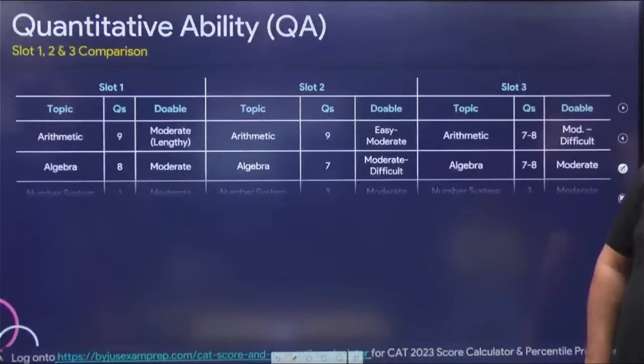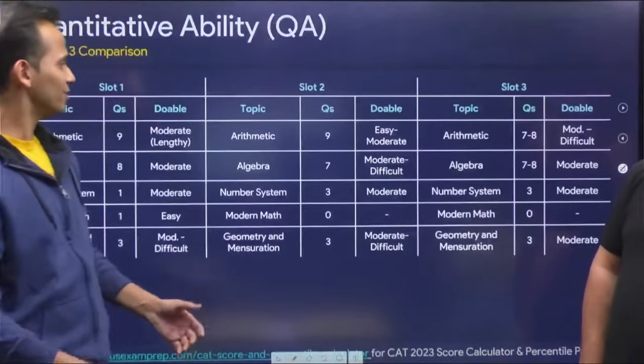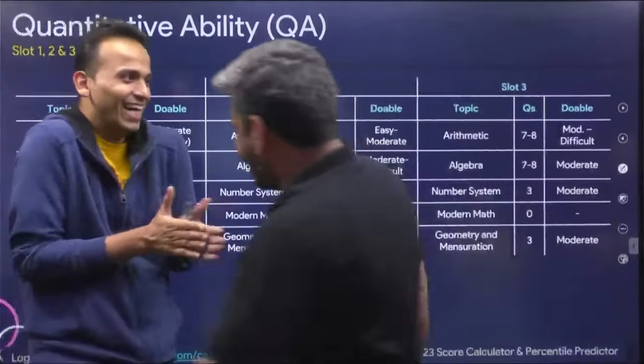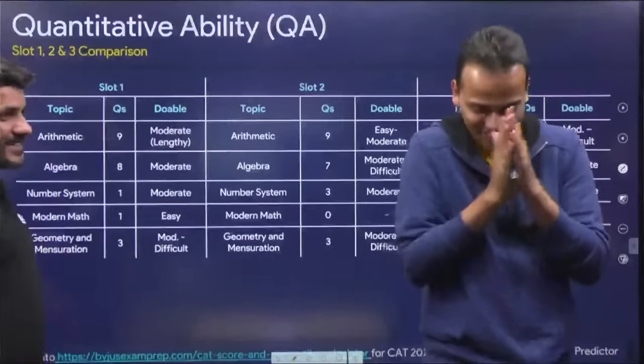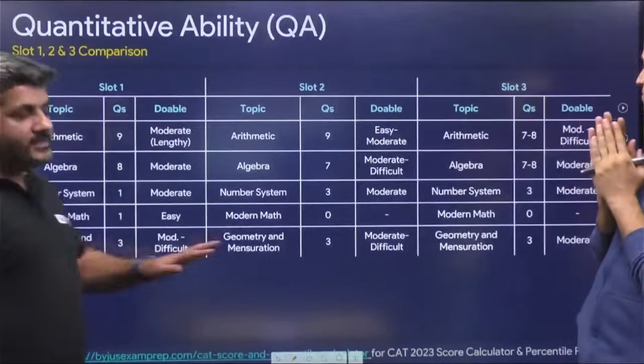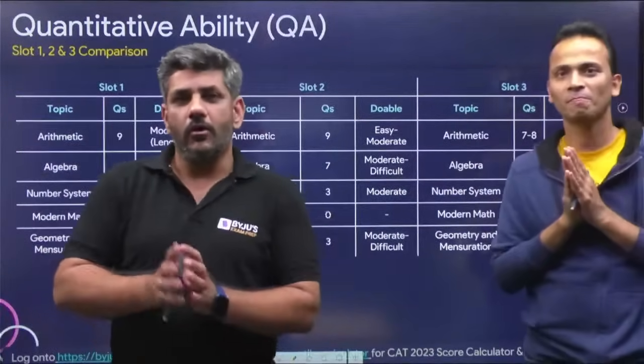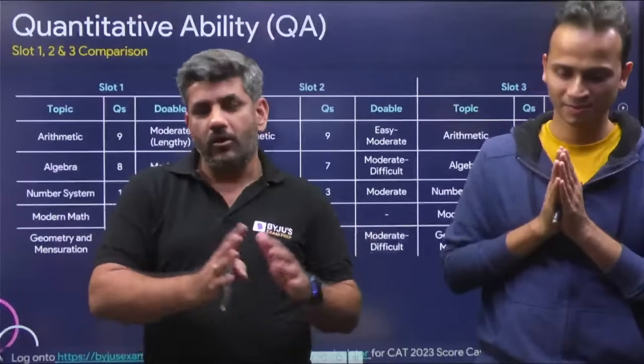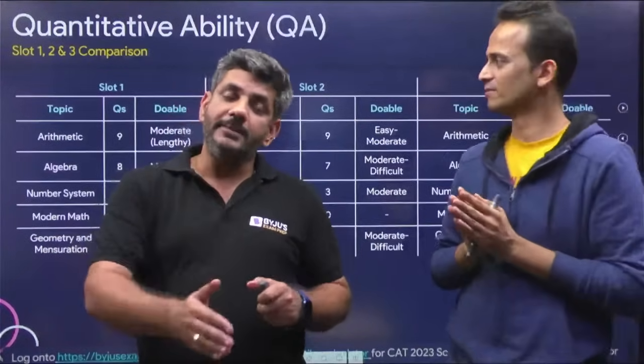All right. So who will do the analysis of this? This is the elephant in the room. Once again, this was one section which was almost of the same difficulty level in all 3 slots. Even the question types were almost the same.